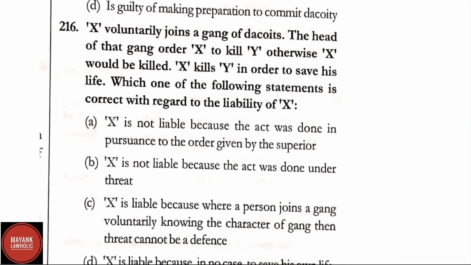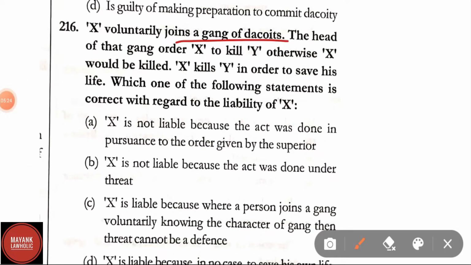Question number 216. X voluntarily joins a gang of dacoits. The head of the gang orders X to kill Y, otherwise X would be killed.